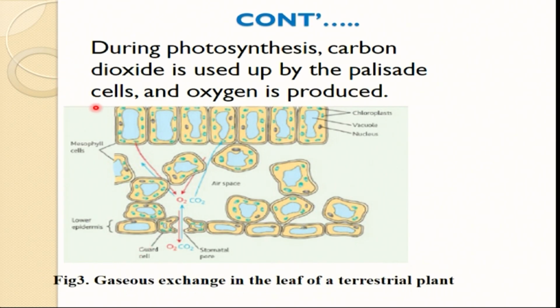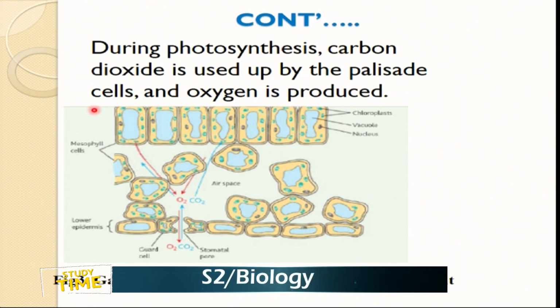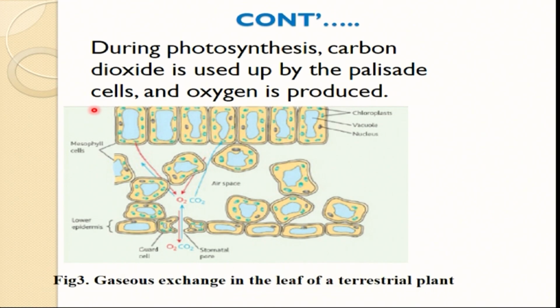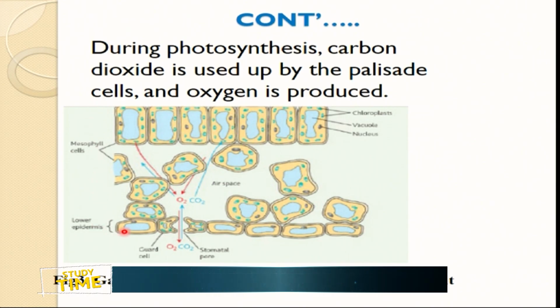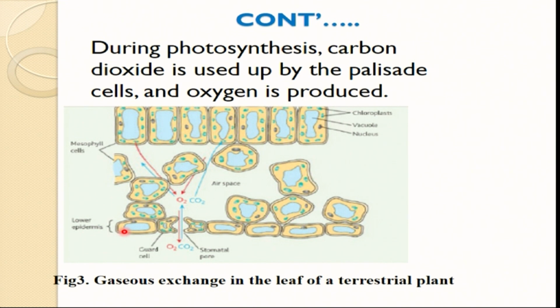I remind you, the upper part of the leaf has more chloroplasts because in the upper epidermis more photosynthesis takes place compared to the mesophyll layer and even the lower epidermis. In the lower epidermis there are guard cells, air space, and a smaller number of chloroplasts.